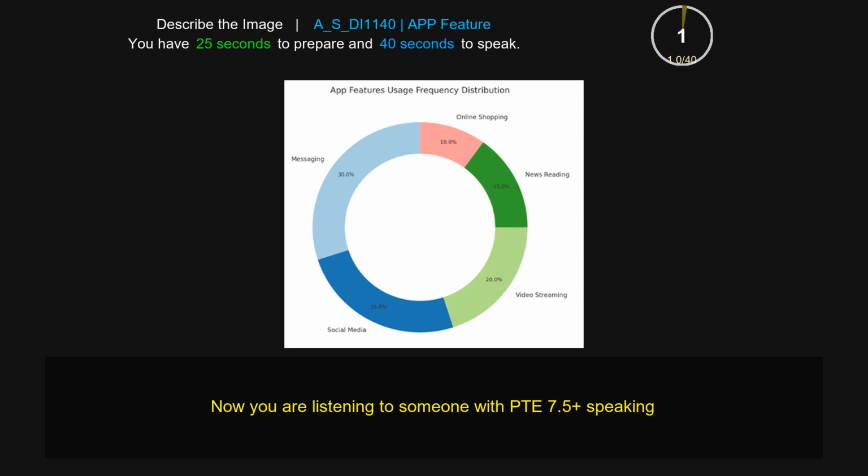App feature uses frequency distribution was the main topic of the pie graph. Messaging and social media were on the left side of the image. News reading and video streaming were on the right side of the image. 30% and 25% were also mentioned. Online shopping and 10% were also highlighted. Messaging and 30% was the highest element. Social media and 25% was the lowest element. Additionally, the blue color and white color were also mentioned. To conclude, this picture gives the information about features.